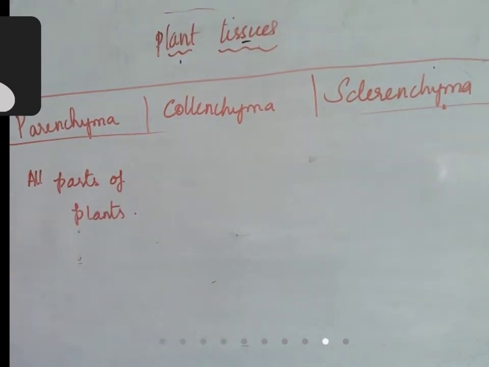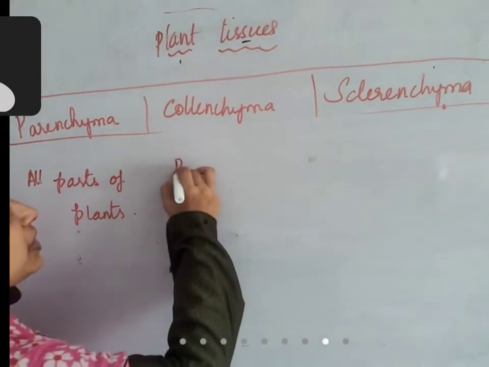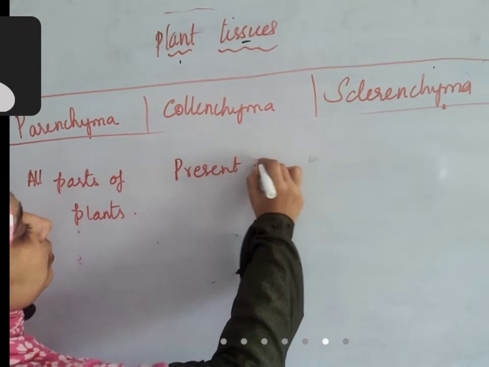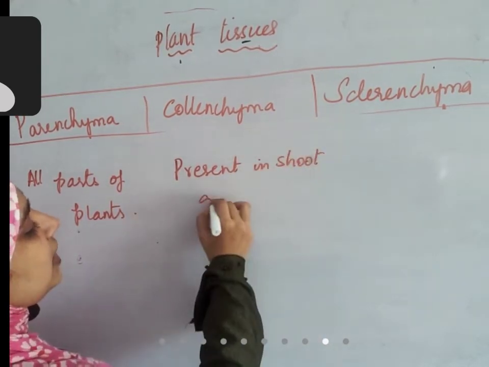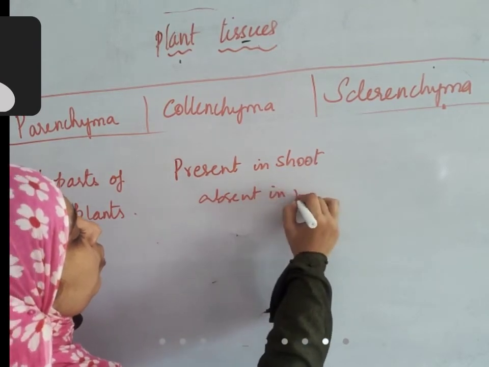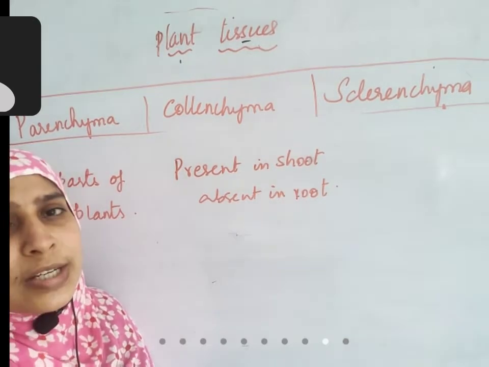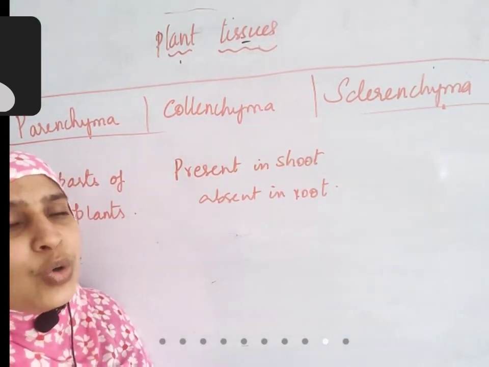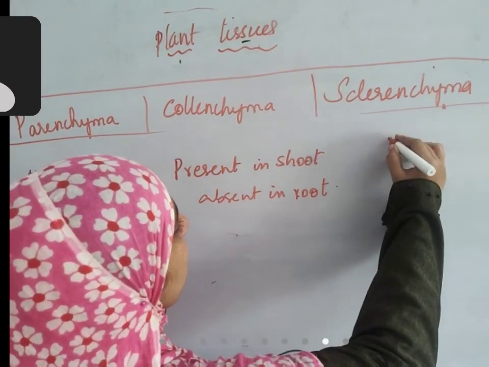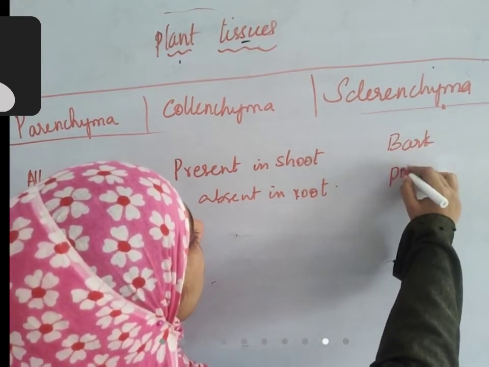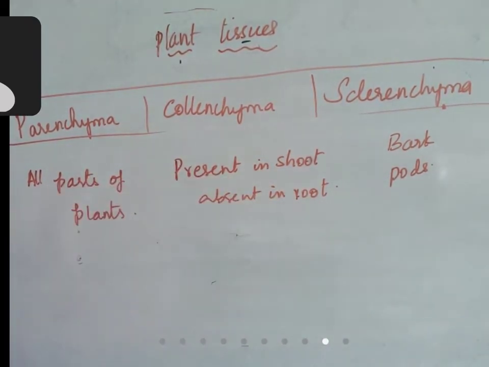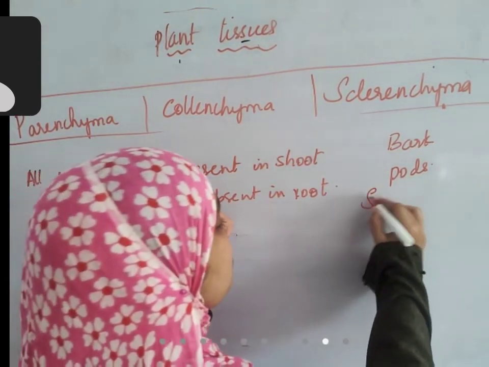Okay. Coming to collenchyma. Collenchyma is present in shoot, but absent in root. So mechanical support is required only by shoot region. That's why it's present in shoot, it's absent in roots. Whereas sclerenchyma is present in bark, pods, right? So in these parts of plants, seed coverings,